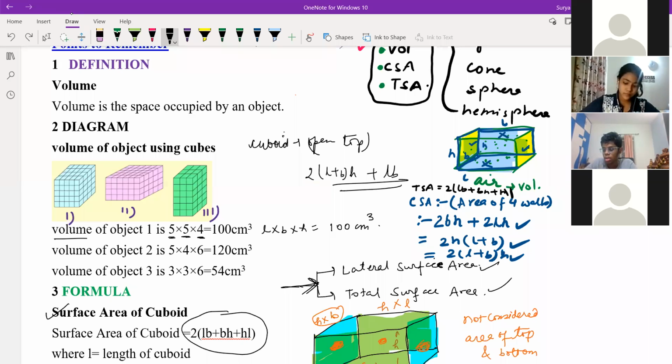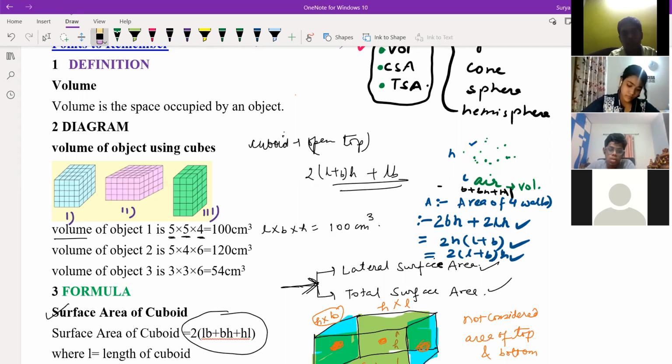Three things only we are having: CSA, TSA, and volume. Volume equals L into B into H, LBH. That's it. Shall I erase this? Everything is written down also. I'm just erasing this for understanding. Once again, I have drawn the figure.